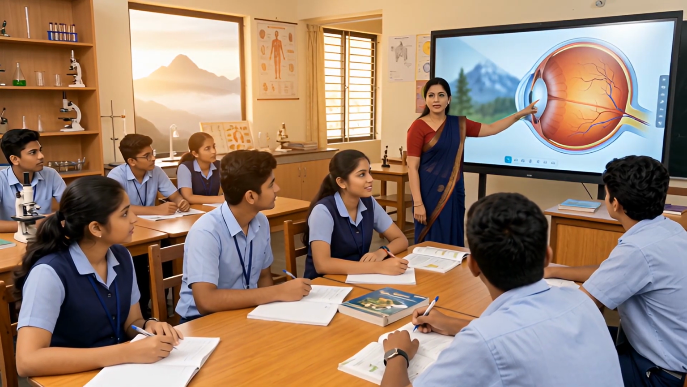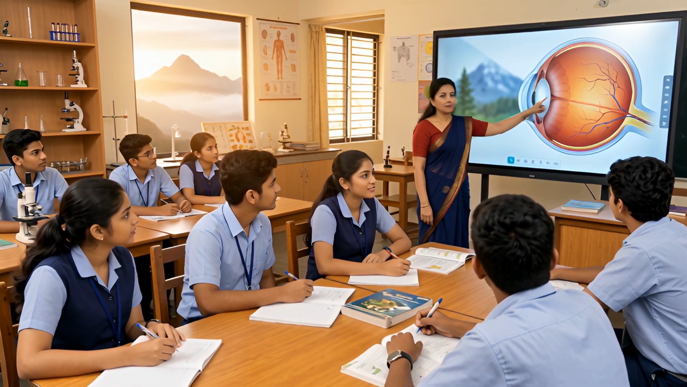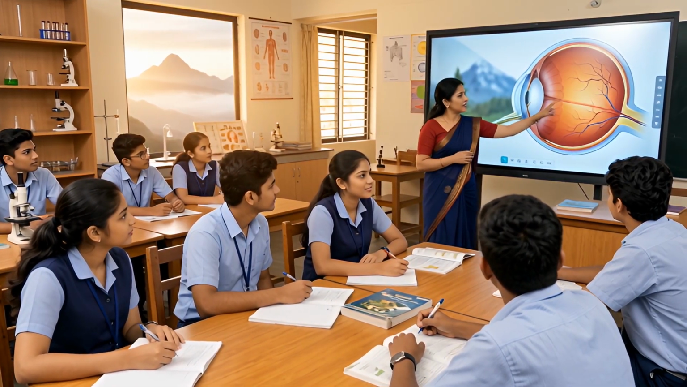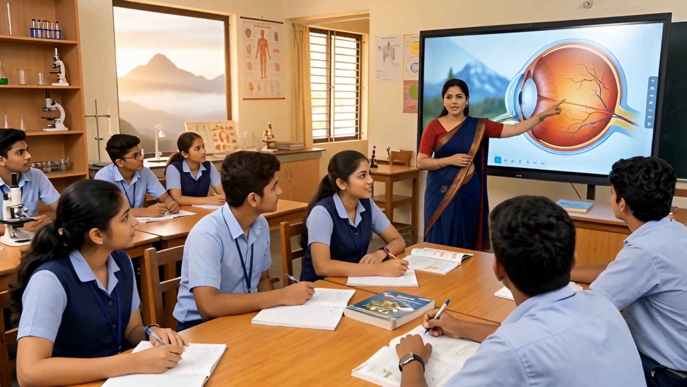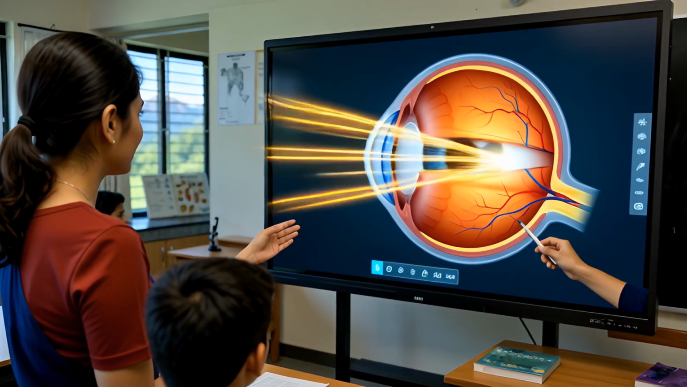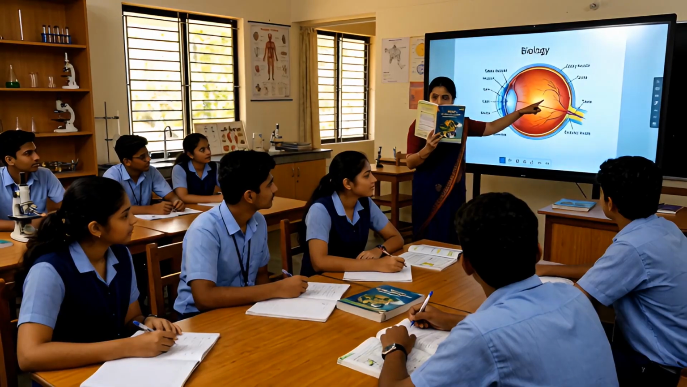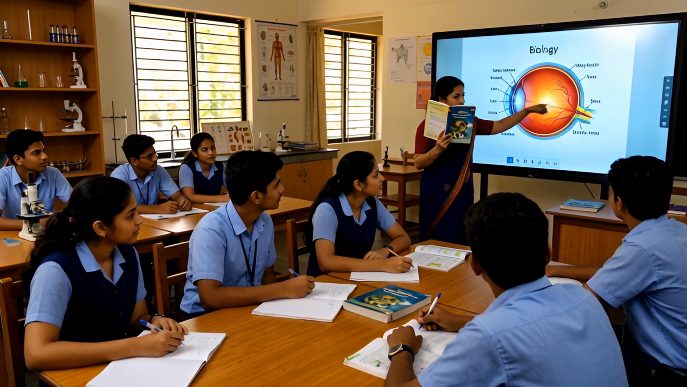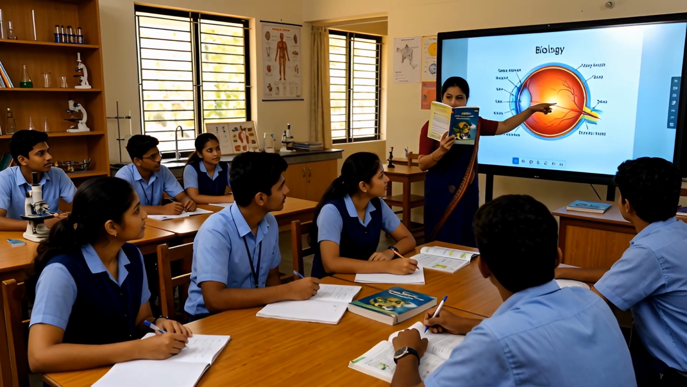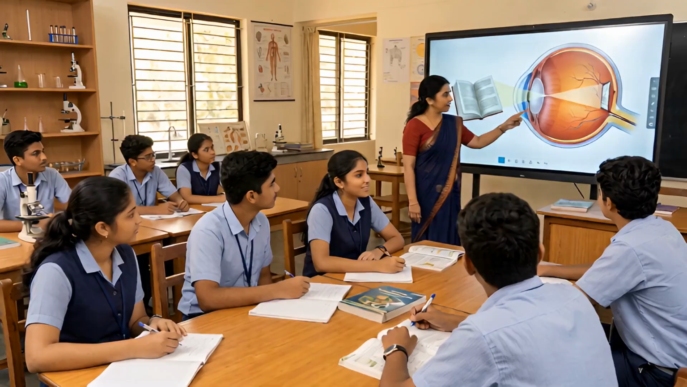Sixth question. What is power of accommodation? Answer. Power of accommodation is the ability of the eye lens to change its focal length in order to see near and distant objects clearly. Seventh question. What do ciliary muscles do? What change happens in the lens when we look at a distant object?